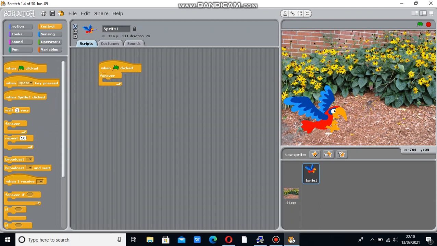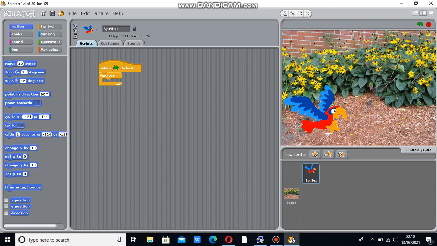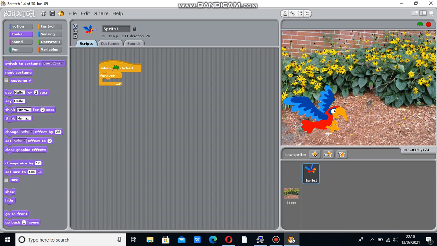Next click on looks, switch to costume, that is parrot 1. Now I am assigning the code for parrot 1.